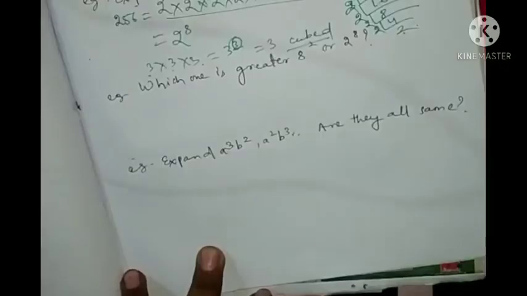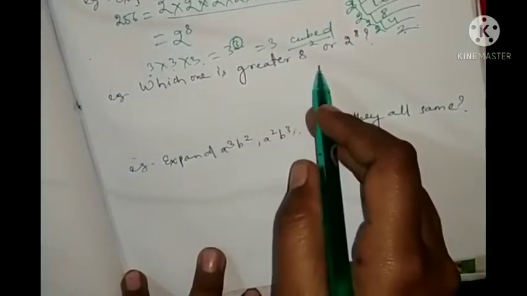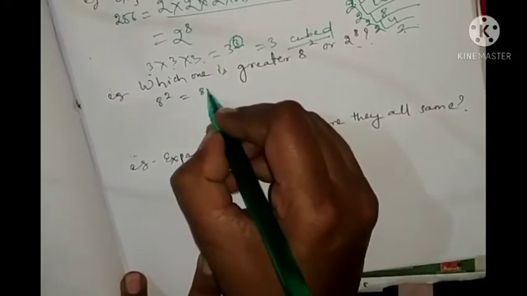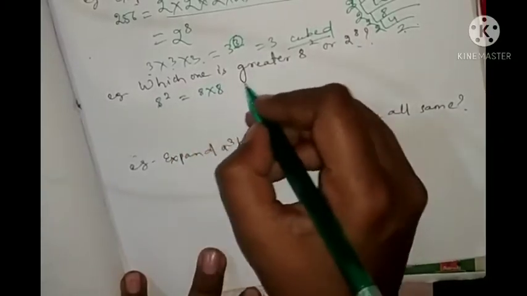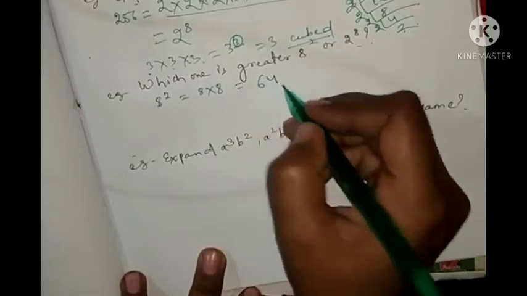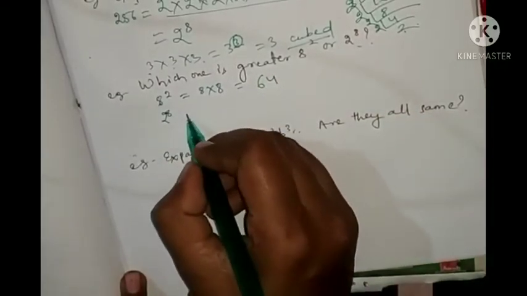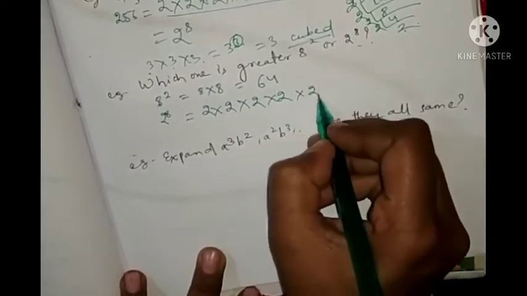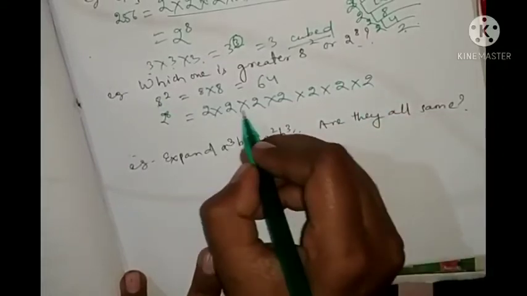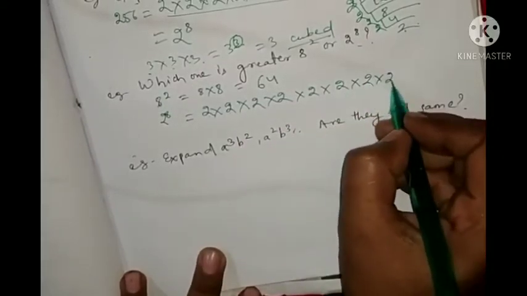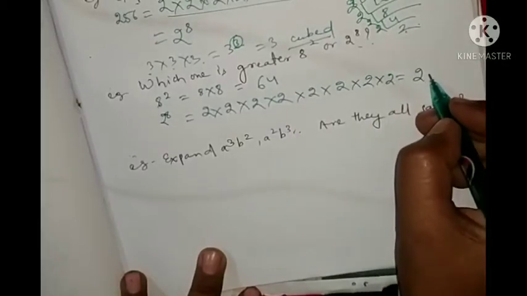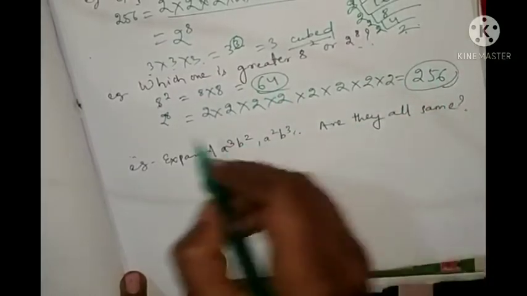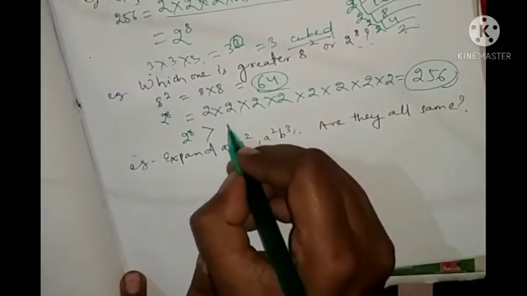Now look here, which one is greater, 8 squared or 2 to the power 8? Let's find out. 8 squared equals 8 into 8, because 8 is multiplied 2 times. 8 into 8 is 64. Next, 2 to the power 8 is 2 multiplied 8 times: 2 into 2 into 2 into 2 into 2 into 2 into 2 into 2. 1, 2, 3, 4, 5, 6, 7, 8. So how much did you get? 256. Which one is greater? 256. That's why 2 to the power 8 is greater than 8 squared.